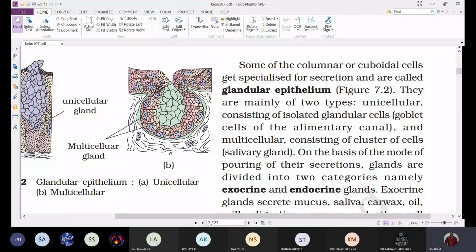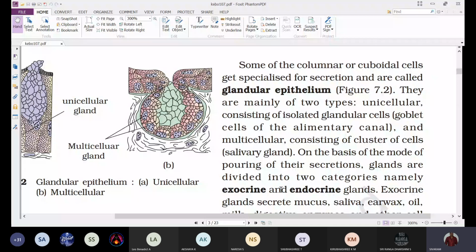So these unicellular secretory cells we call goblet cells. The best example is the goblet cells of the alimentary canal.